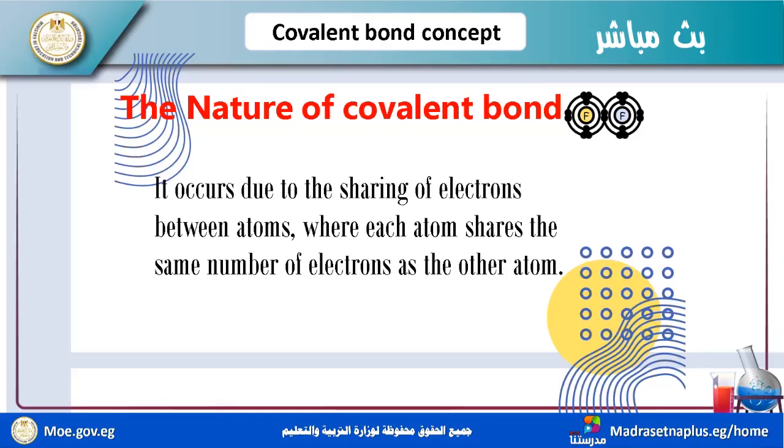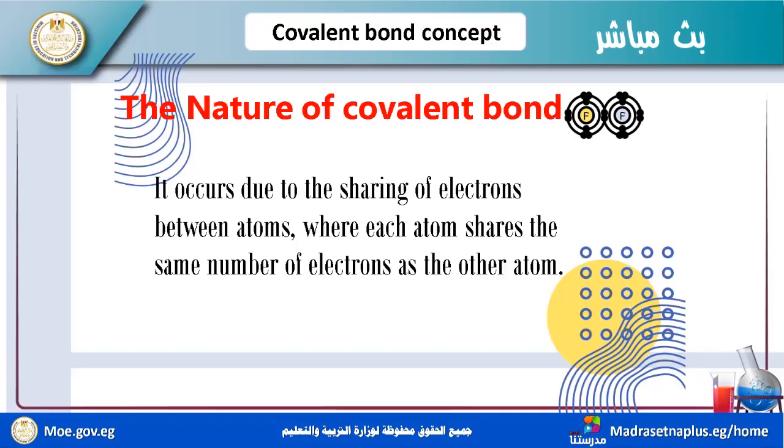If we have hydrogen and oxygen as an example, hydrogen is a non-metal and oxygen is a non-metal. They have no tendency to lose, but they have a tendency to gain electrons. Which one gains from the other? No one. Hydrogen needs to gain, oxygen needs to gain.